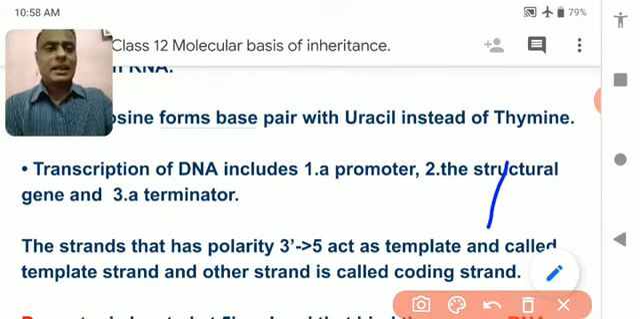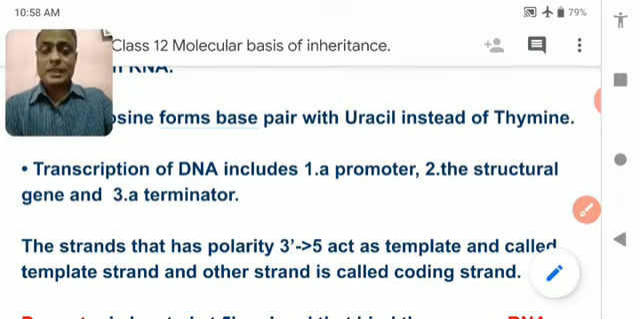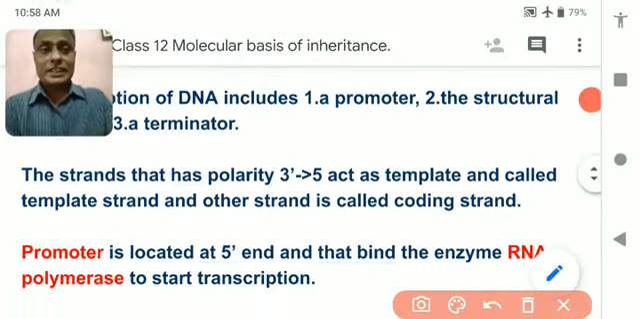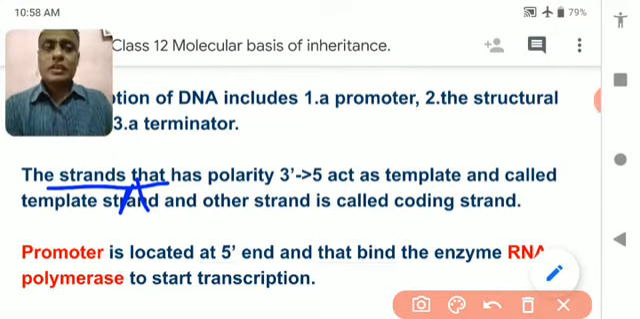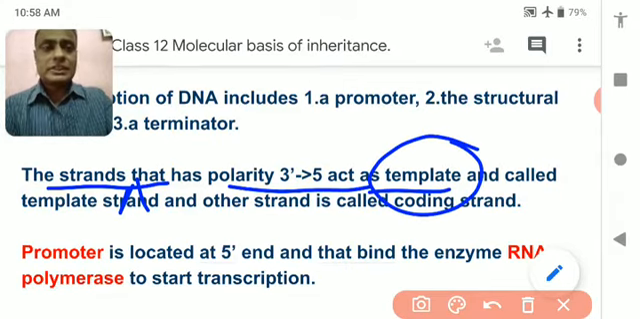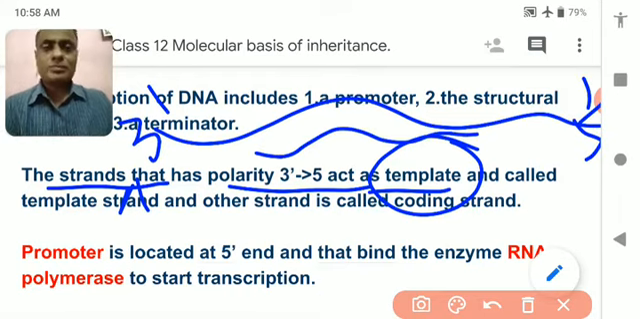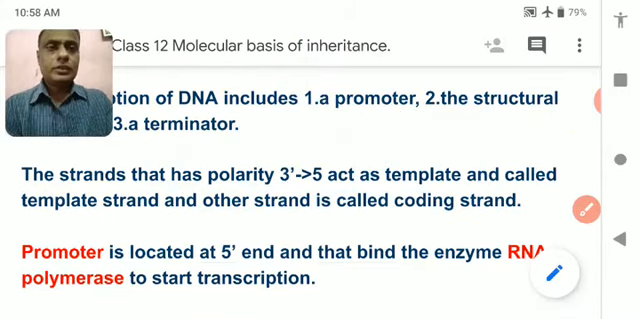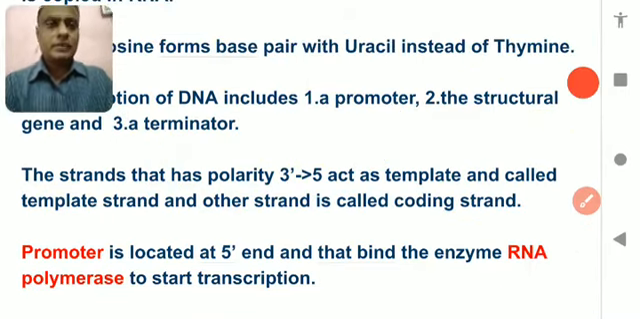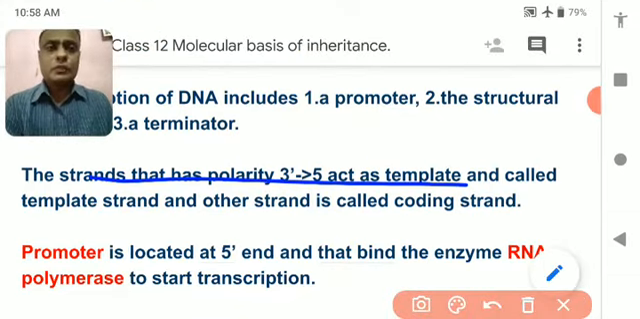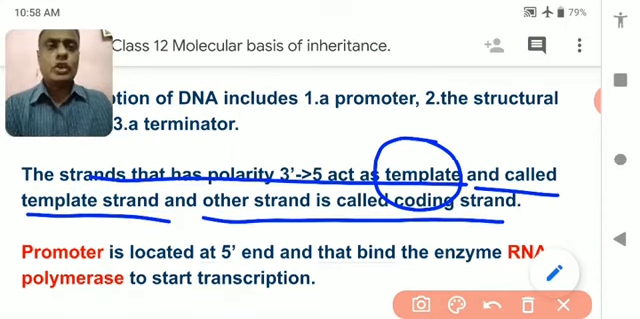The strand that has polarity 3' to 5' acts as a template. This is the template, 3' to 5', in which RNA will form. Understood? This is the RNA. This is the DNA. So the strand of DNA which runs 3' to 5' acts as the template and is called the template strand. Another strand is called the coding strand. The strand that forms is called the coding strand.